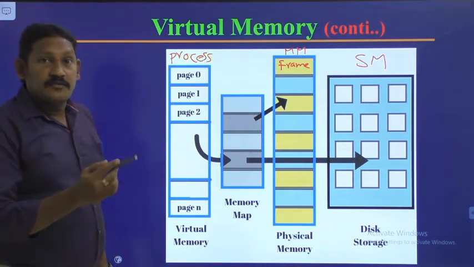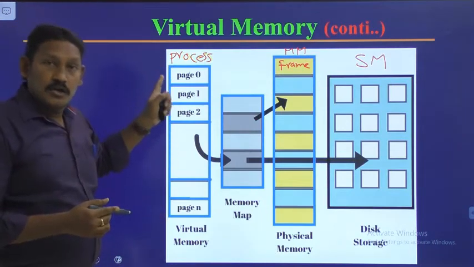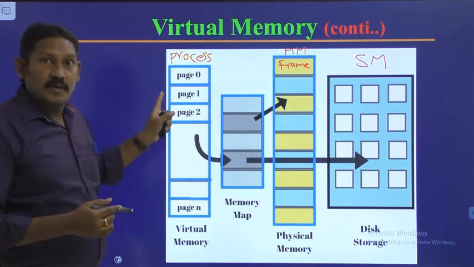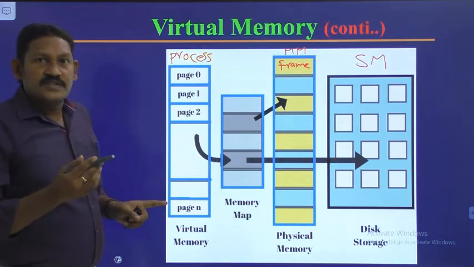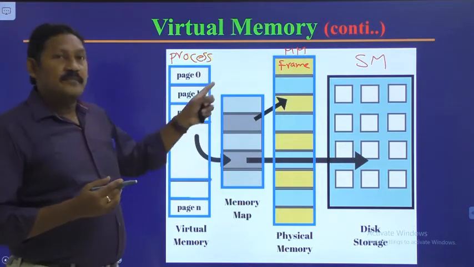But if you see now, as if the virtual memory is used for executing this process.